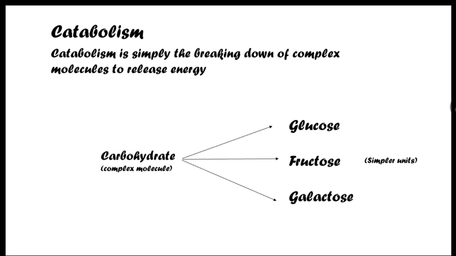The basic macromolecules we have are lipids, protein, and carbohydrate. The carbohydrate is broken down into simpler ones such as glucose, fructose, and galactose. That is catabolism. In summary, catabolism is just breaking down, while anabolism is just building up of complex molecules.